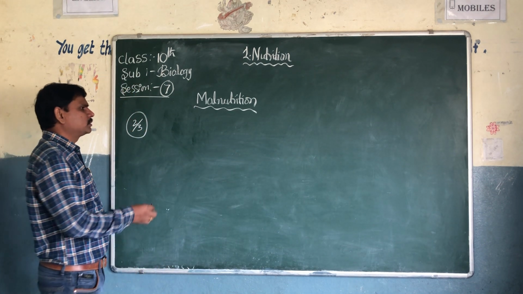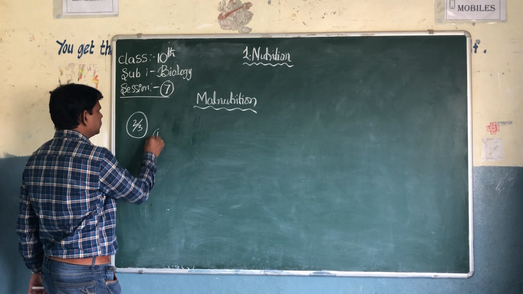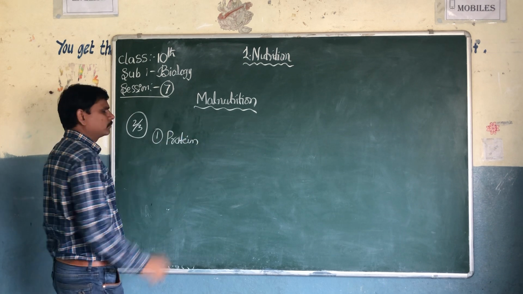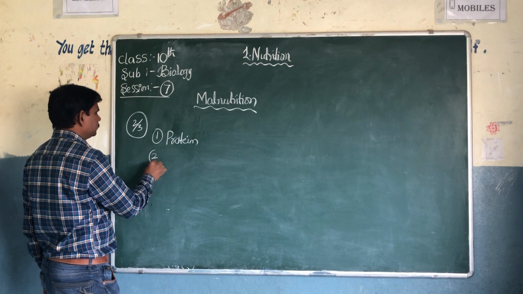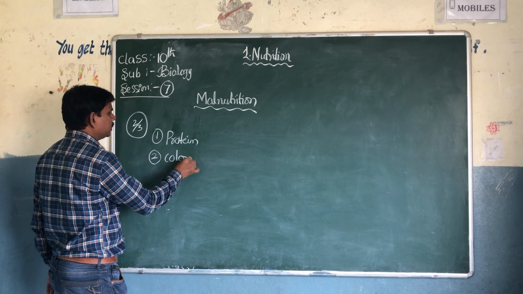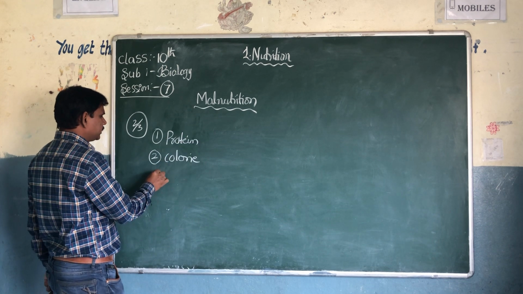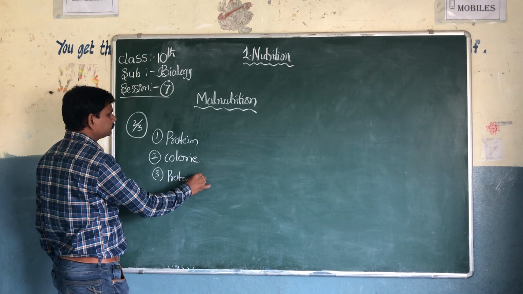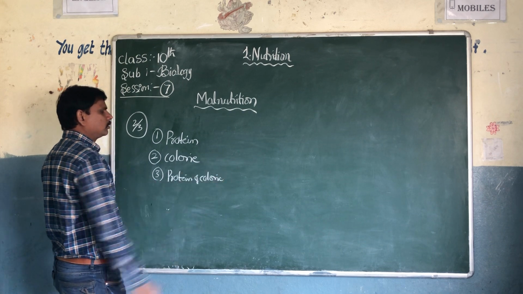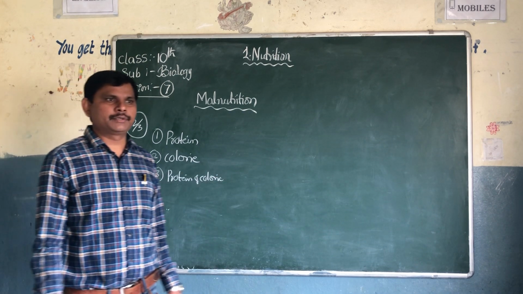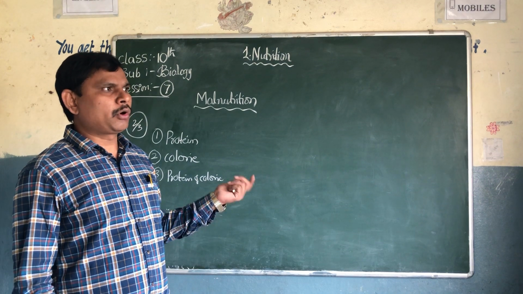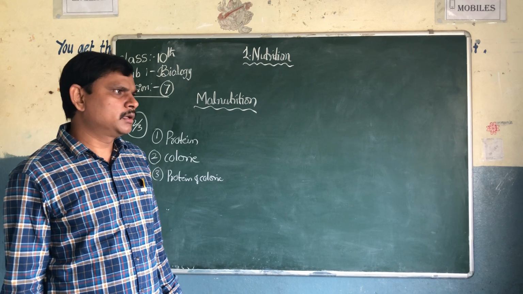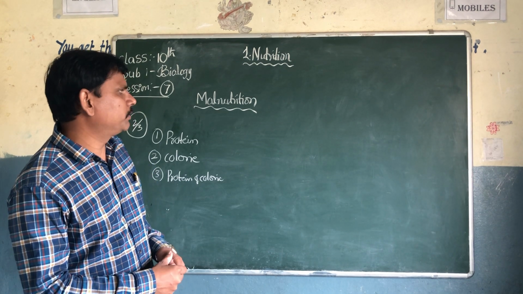Malnutrition is of three types. One is protein malnutrition. Second is calorie malnutrition. And the third is protein and calorie malnutrition.